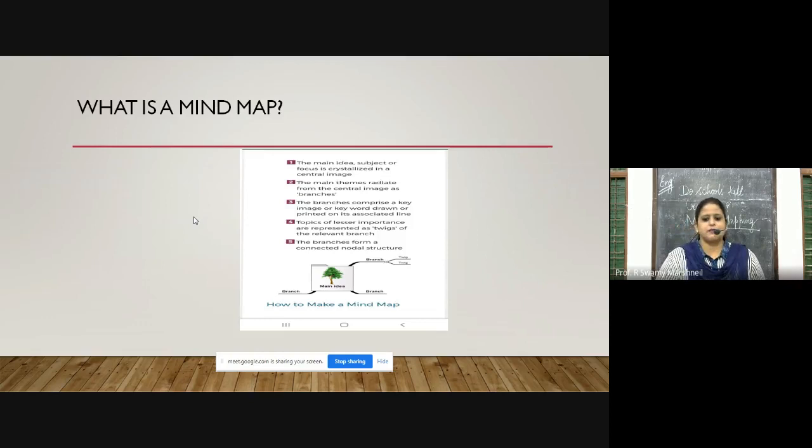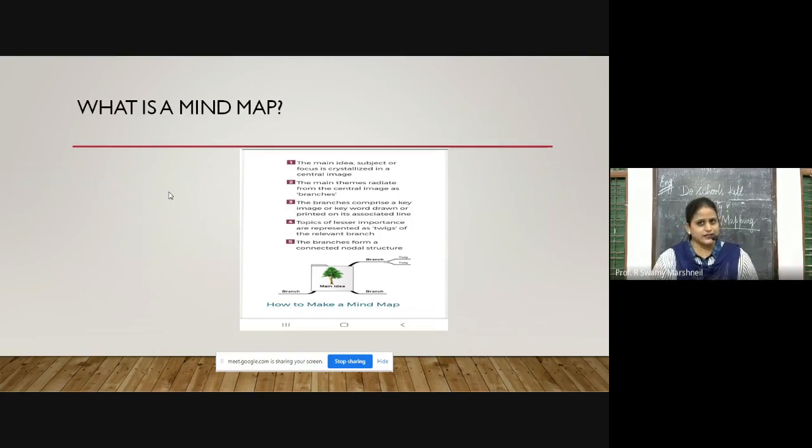The main idea, subject, or focus is crystallized in a central image. The main themes radiate from the central image. For example, if we have to prepare a mind map about pollution, the center idea would be pollution, and the branches would be air pollution, the second branch would be noise pollution, and the third would be land pollution. After we name these types of pollution, there would be sub branches which will tell us the ways in which these pollutions are caused.